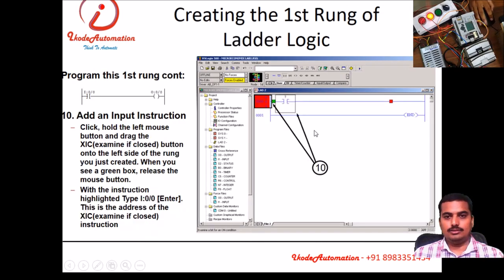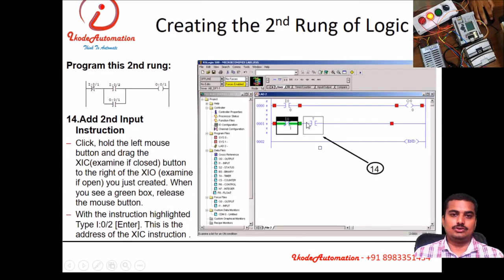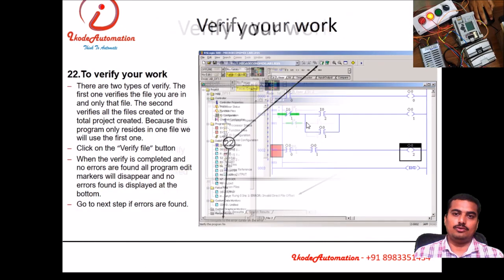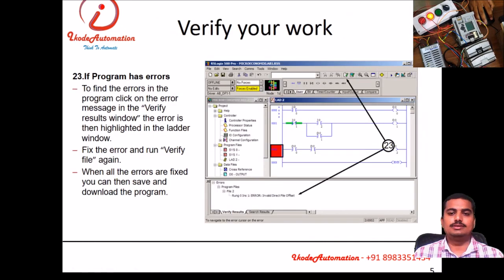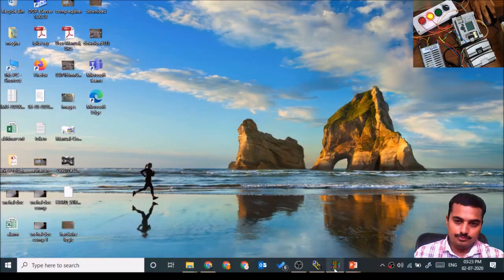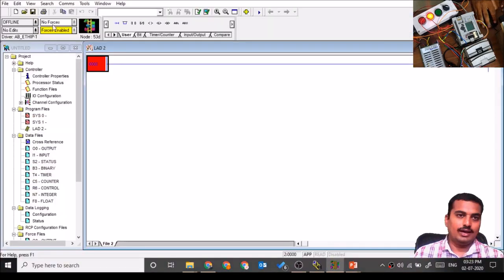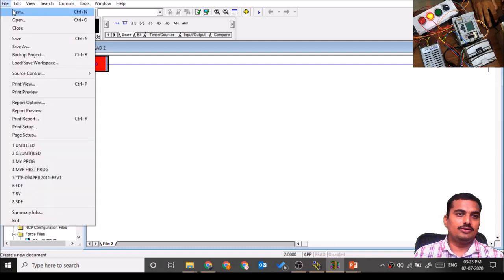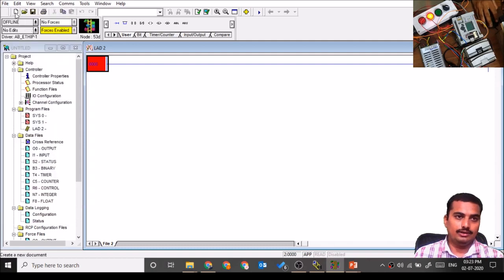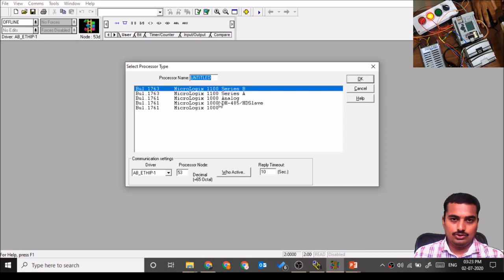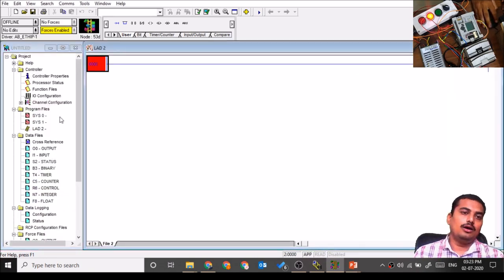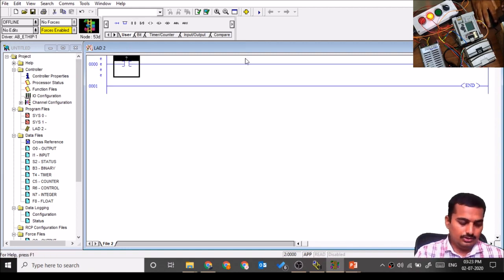Then you need to create the rungs. After creating the rungs, you need to save the program and download that. We'll see this with our software itself. So you need to open the RSLogix 500 software, click the files or new, or you can click here directly. So you need to select your processor, which processor you are going to program. Then you need to select the instructions from here. Then you need to put the addressing that we have already seen, I:0.0/0.